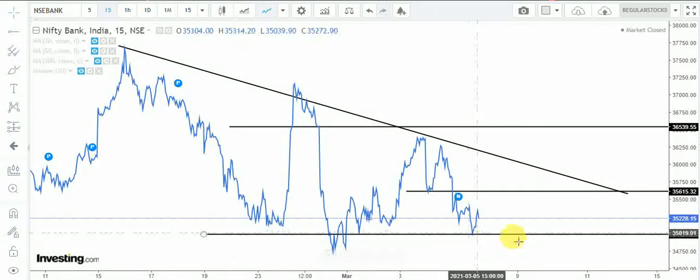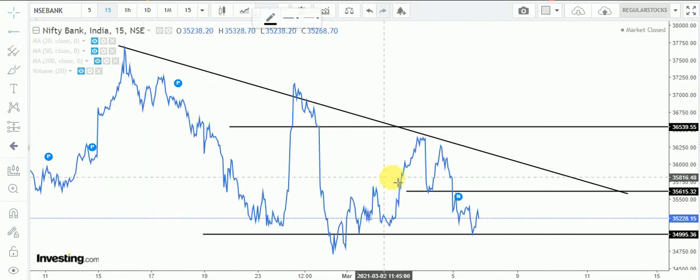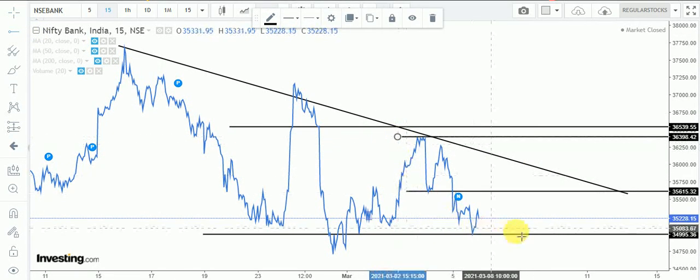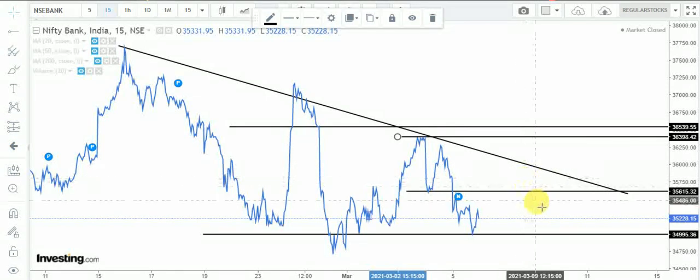And vice versa, if Bank Nifty comes up and gives a breakout to this resistance with volumes and strength, we will take a fresh buy call. But again there is a resistance of a trend line, so better to wait for a breakout of this trend line. If Bank Nifty comes up and breaks out of this trend line, at that time we will take a fresh buy call, and it will give rapid movements. If we are looking at the buy side, we will prefer Nifty 50, and if the global market shows a fall again on Monday, we will take a sell call in Bank Nifty.